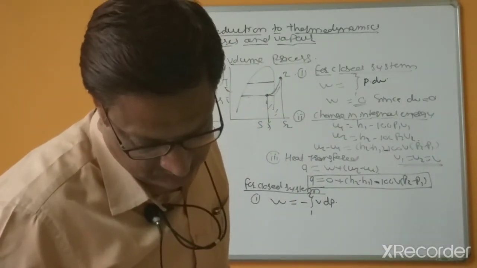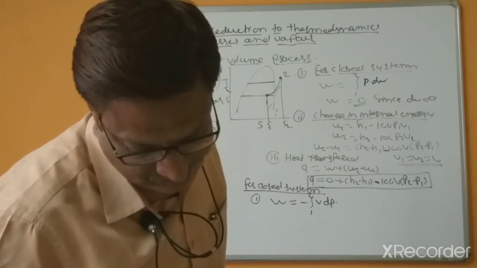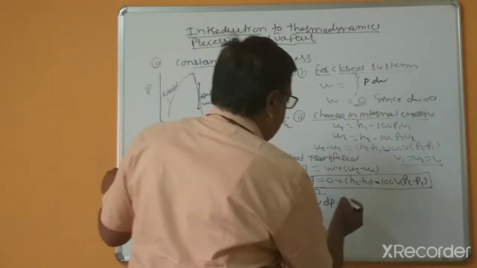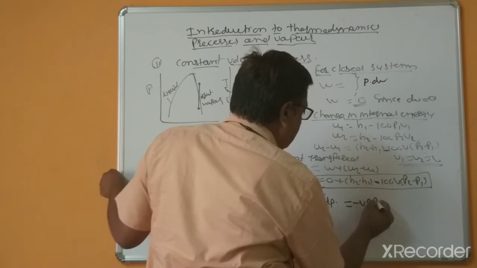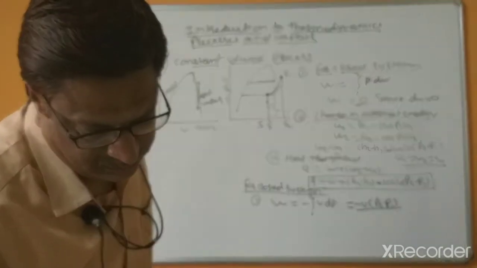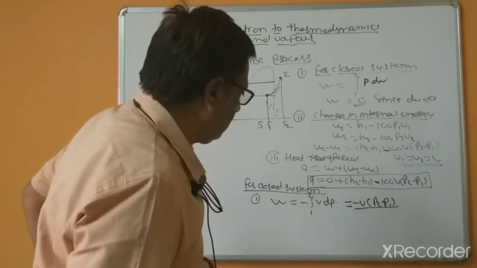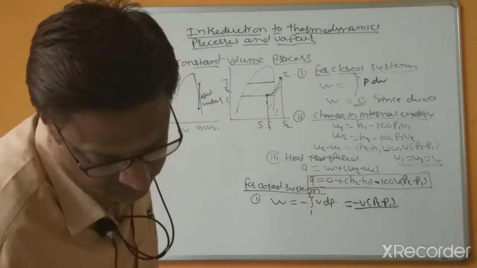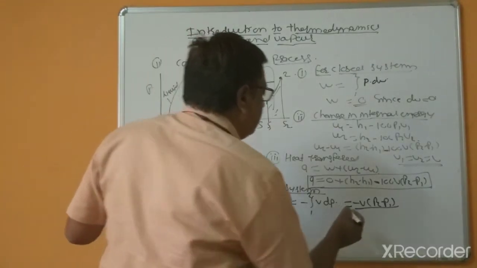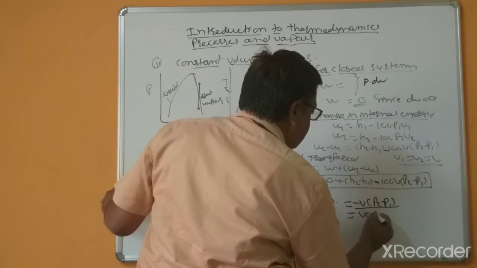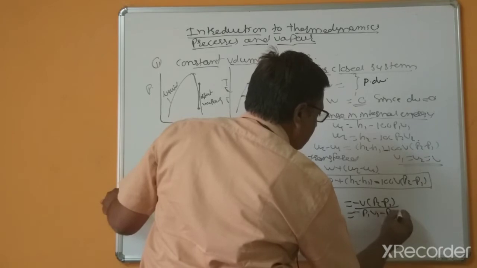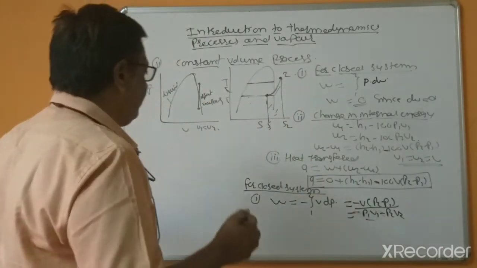This is correct. So that's why minus V into P2 minus P1, work done equal to P1 V1 minus P2 V2, for the change of the sign.